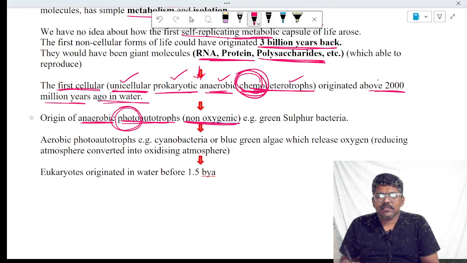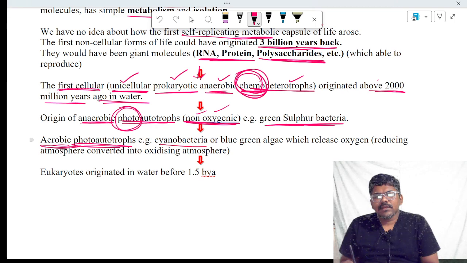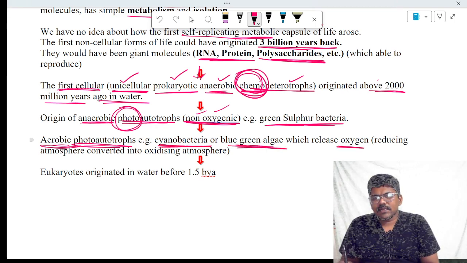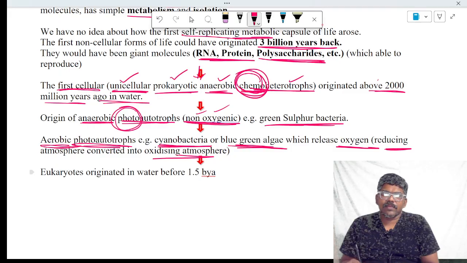These are non-oxygenic photoautotrophs. They can do photosynthesis but do not produce oxygen. An example is green sulfur bacteria. Later, anaerobic photoautotrophs were converted into aerobic photoautotrophs. Examples are cyanobacteria, blue-green algae, which produce oxygen. Hence, the reducing atmosphere was converted into an oxidizing atmosphere.